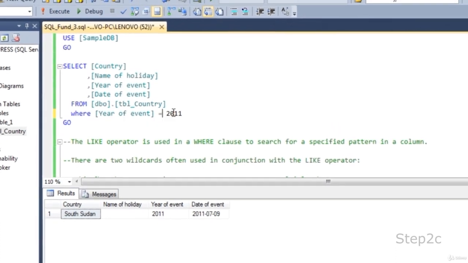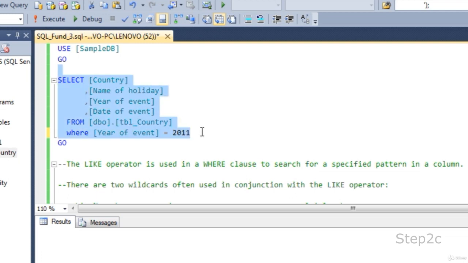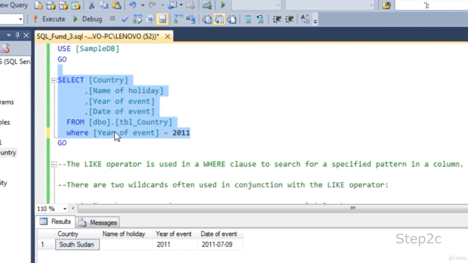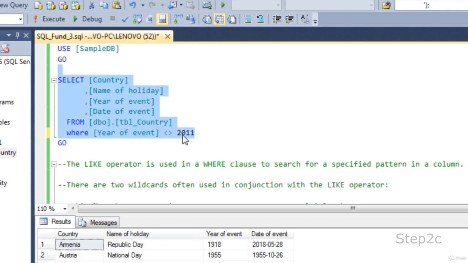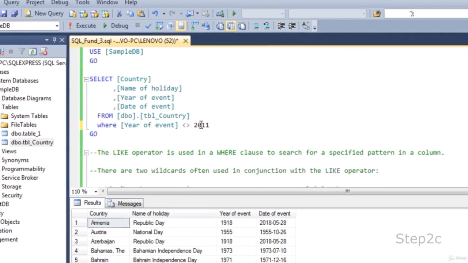So far we were discussing how to retrieve data that satisfy some specific condition. If you write year of event equal to 2011, it will retrieve all the records that satisfy the where condition, and if you are looking for data that are not equal, that will give another set of data. But so far we were specifying exactly what we are looking for, say exactly 2011.